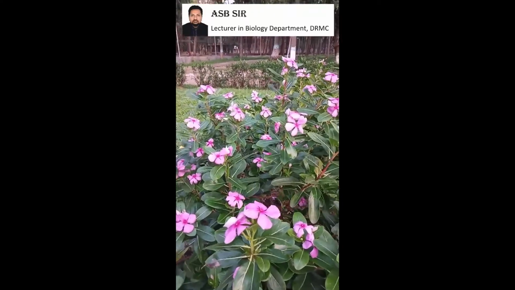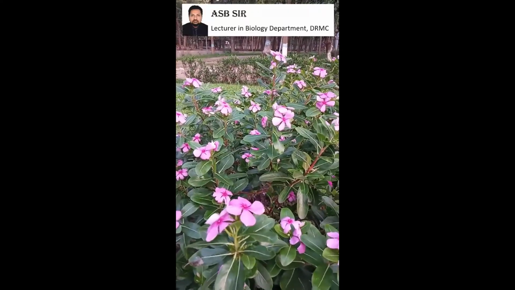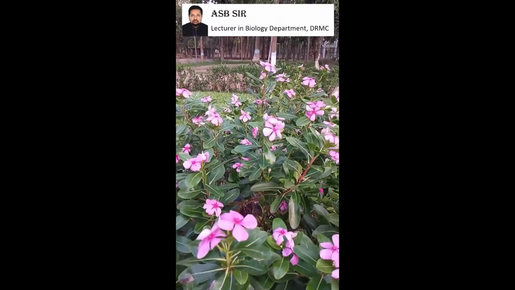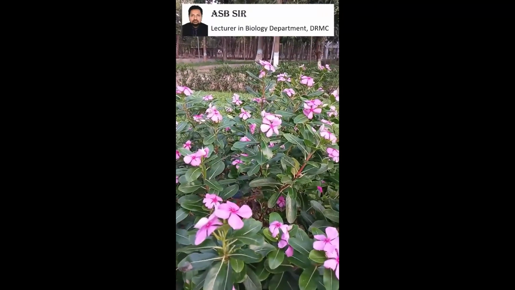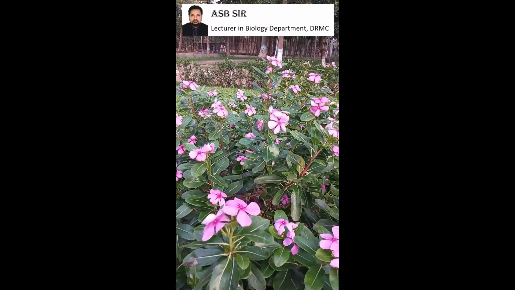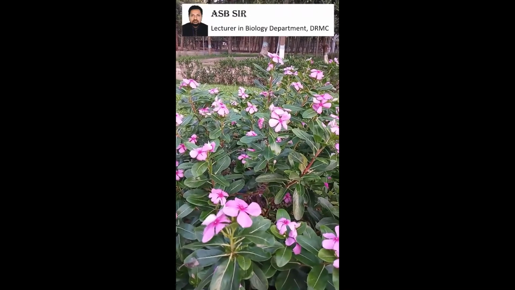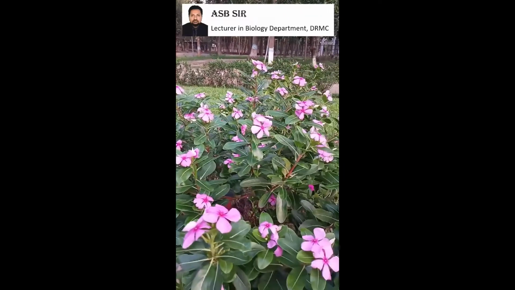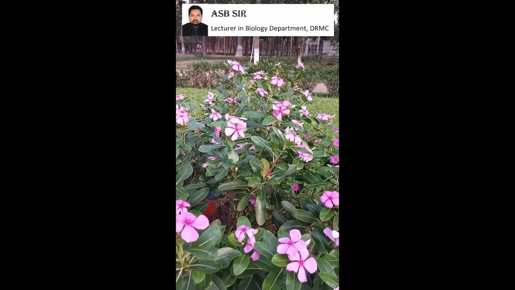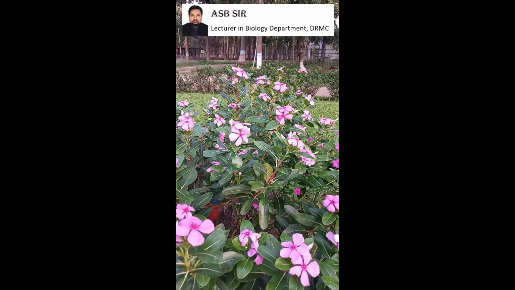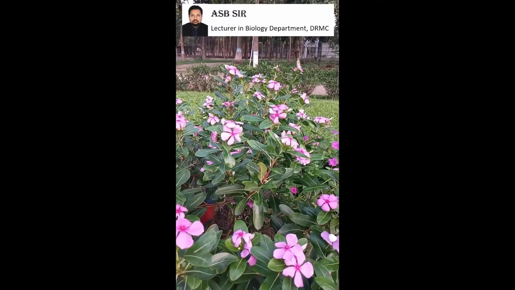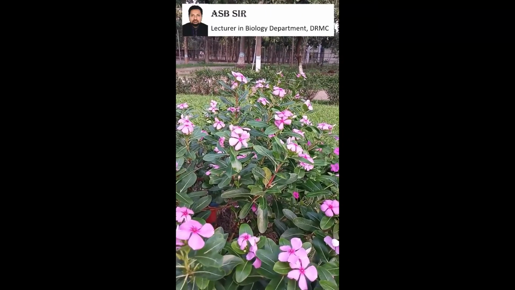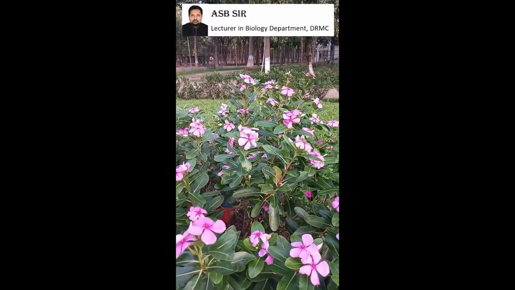But in case of a gymnospermic plant, we cannot find all parts of a flower. So nowadays few scientists say that gymnosperm is not a true flowering plant.